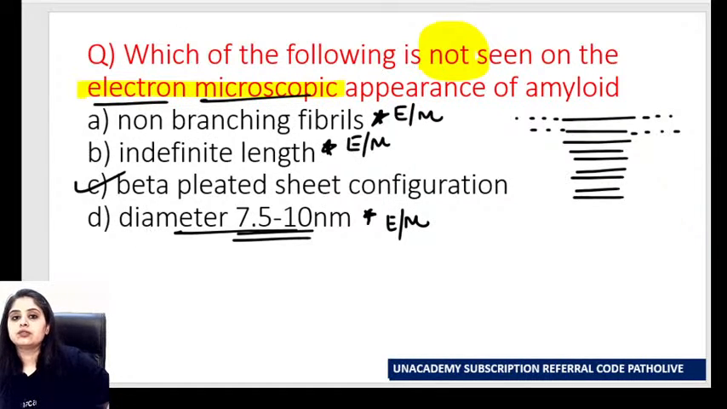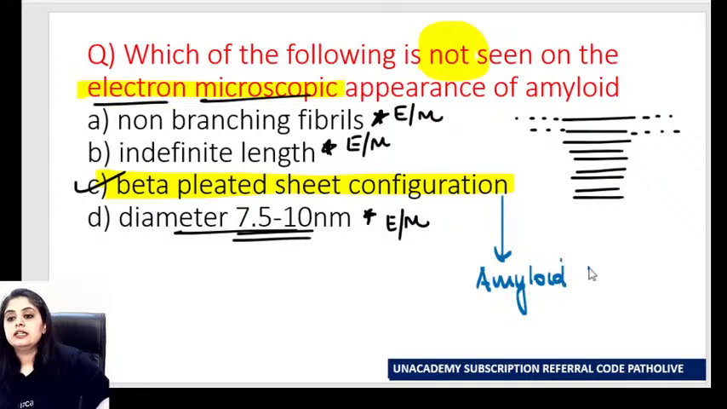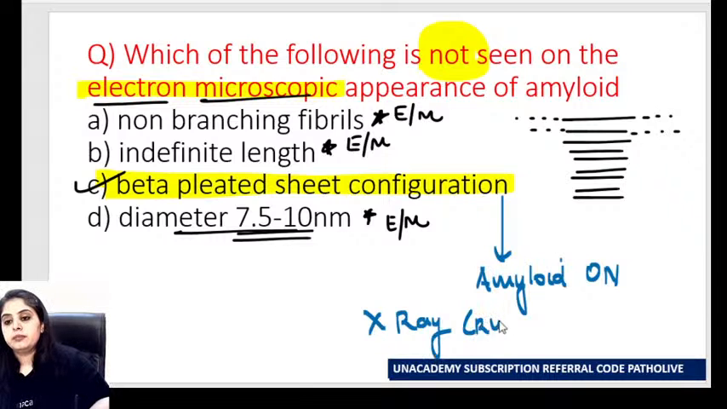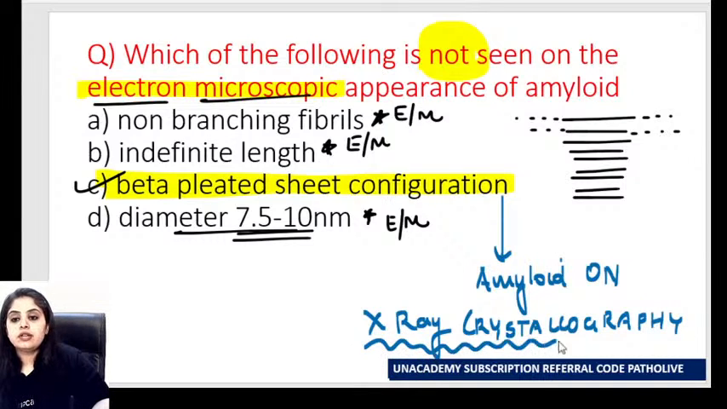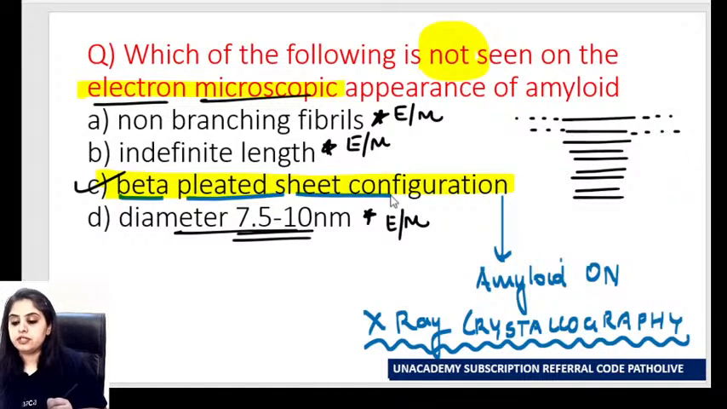That is electron microscopy, not the beta pleated sheet. Beta pleated sheet configuration is not seen on electron microscopy. It is for amyloid, but it is seen on which technique? This is how amyloid is seen on X-ray crystallography. Please remember, on X-ray crystallography, which is not a very commonly performed technique either, more for MCQ purposes, amyloid tends to be beta pleated in configuration. And all of you have definitely given me a right answer, so very, very good.